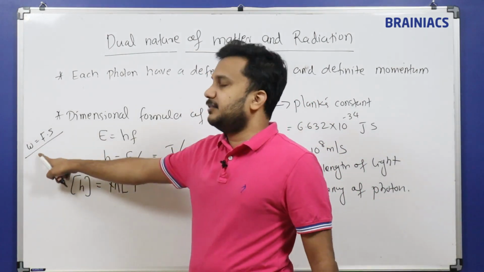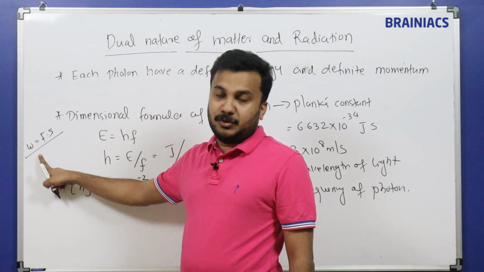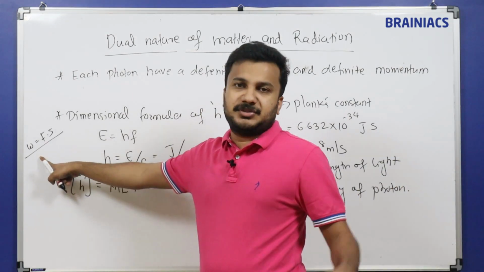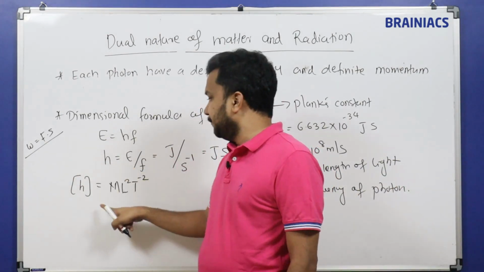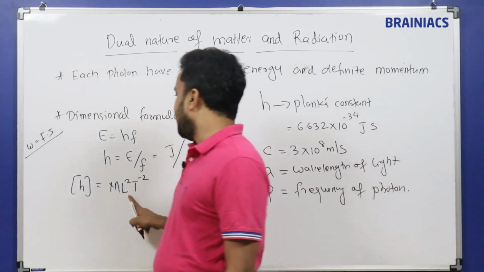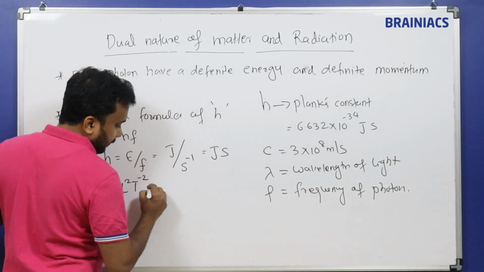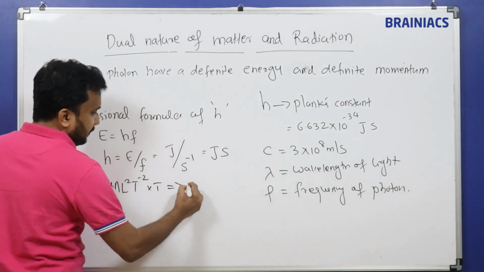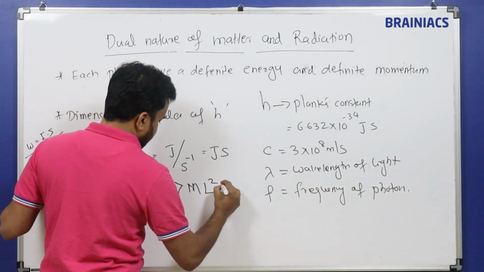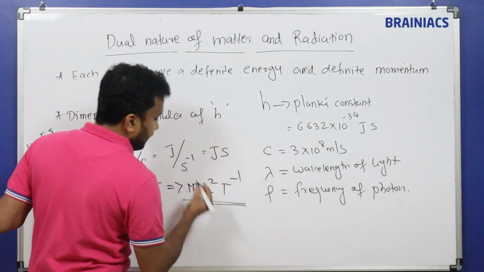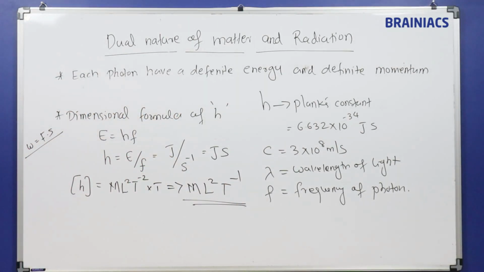From this you can find the formula for work, or joule, energy. We have already seen this in the dimensional analysis chapter, so I have directly written the energy dimension formula, multiplied by second. Second means time, T. So the formula becomes ML² T⁻¹. So this is the dimension formula of Planck's constant.